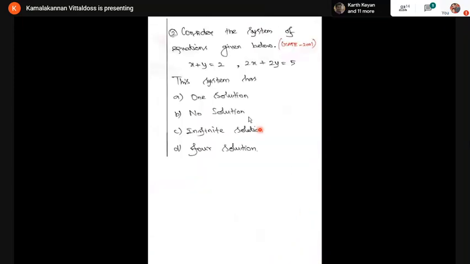The second practice problem. Consider the system of equations. Here I have given only 2 equations, 2 unknowns. The question is, does the system have 1 solution, no solution, infinite solutions, or 4 solutions? So here is the answer. Option B is the correct one.